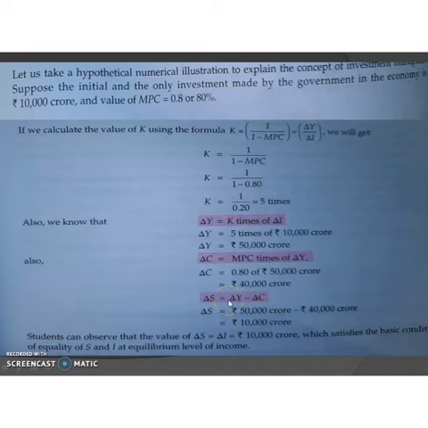So delta S is equal to delta Y minus delta C, that is change in income minus change in consumption. So delta S is equal to 50,000 crore minus 40,000 crore, that is 10,000. Here delta S is equal to delta I, that is 10,000. That is the equilibrium level of income. So here 50,000 is the equilibrium level of income where delta S, change in saving, is equal to change in investment, that is 10,000. Both are 10,000. Okay.